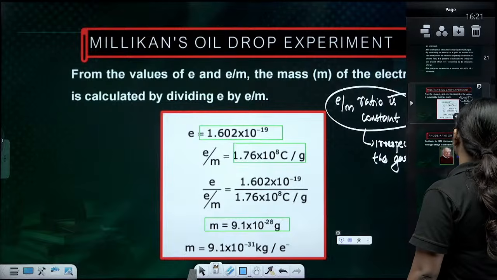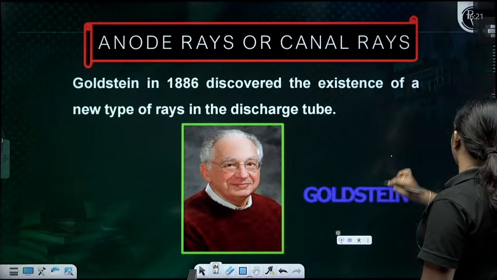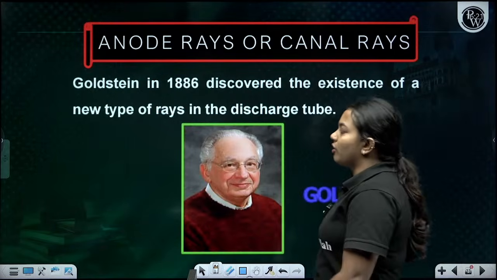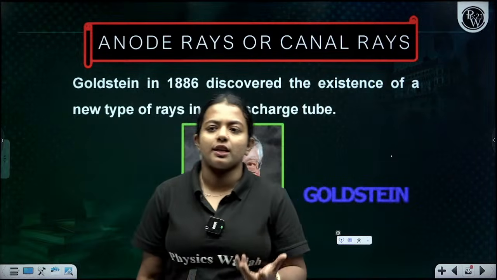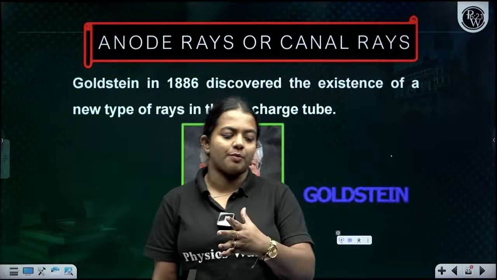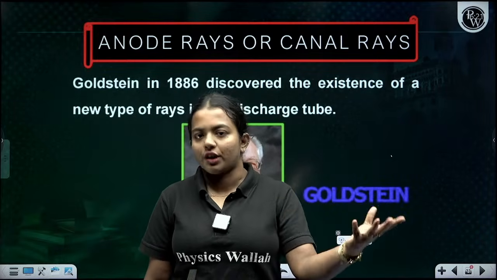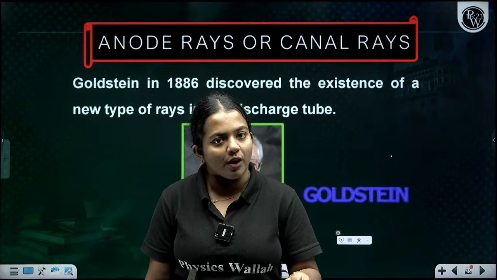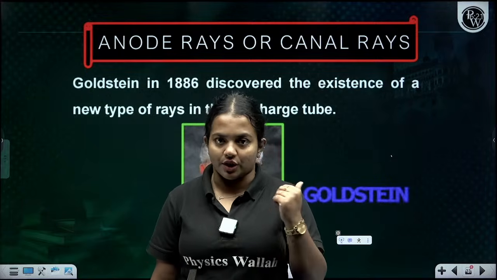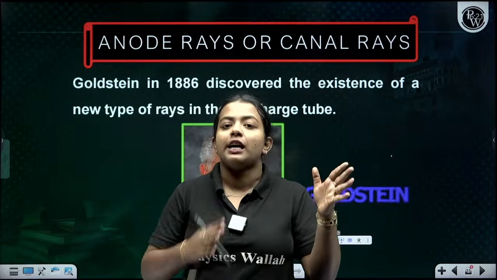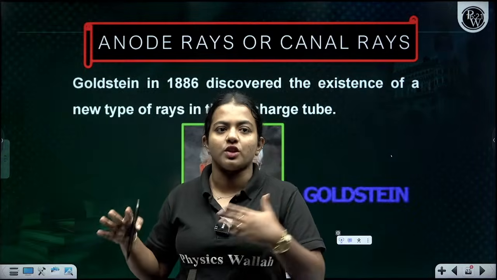Next one is the anode rays, or canal rays, which were discovered by Goldstein. If the cathode rays are the ones emitted from the negatively charged cathode, which led to the discovery of the electrons, then the anode rays are coming from the positively charged side. The same thing is going to happen; they will be coming from the positively charged side and hitting.